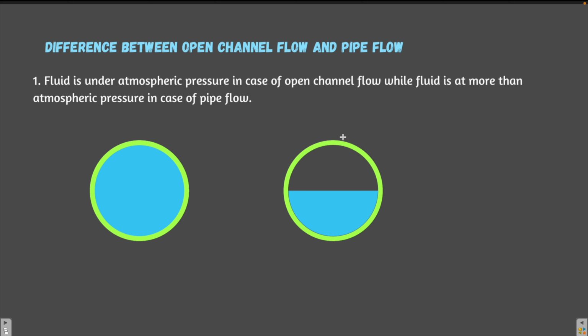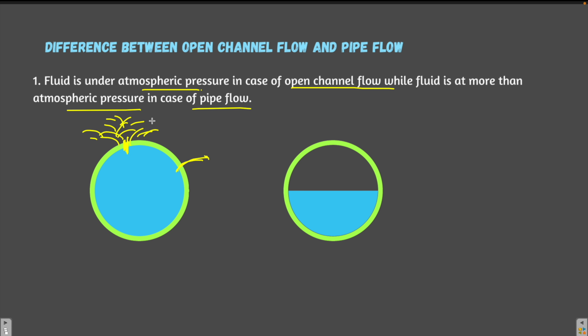Now let's understand the difference between open channel flow and pipe flow to make it clearer. The fluid is under atmospheric pressure in open channel flow, while the fluid is at more than atmospheric pressure in pipe flow. From the figure you can see that the pipe is running full, and if you make a hole here, all the fluid will start gushing out because the fluid is flowing under pressure.